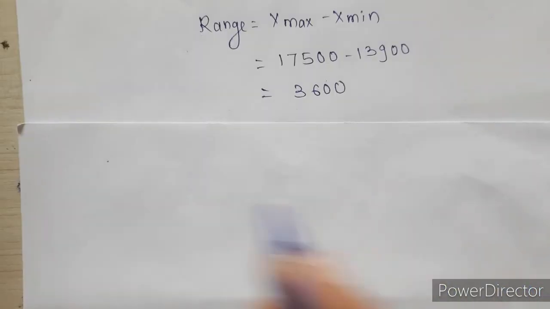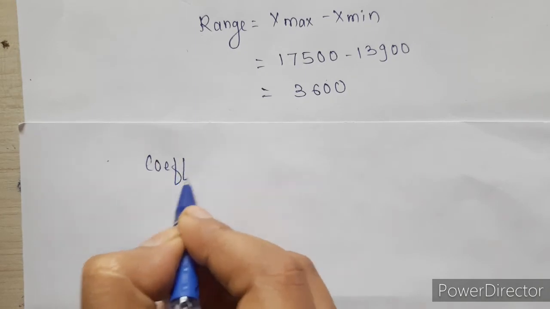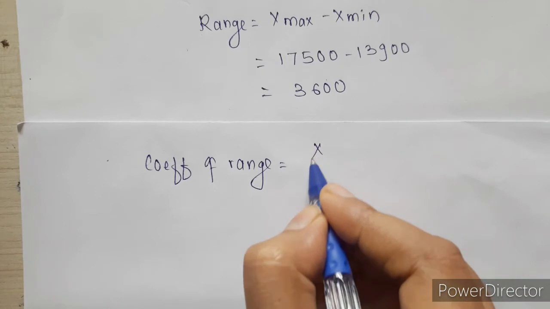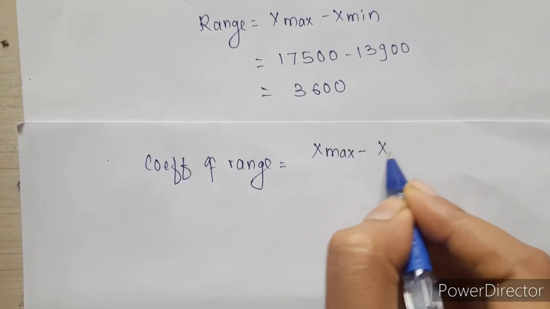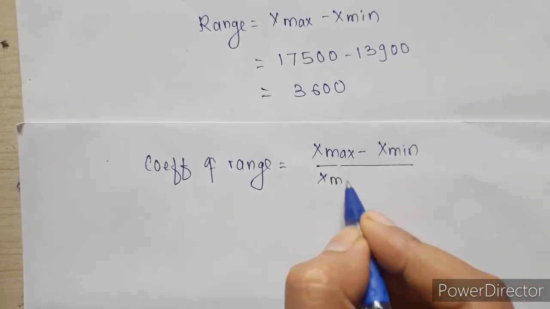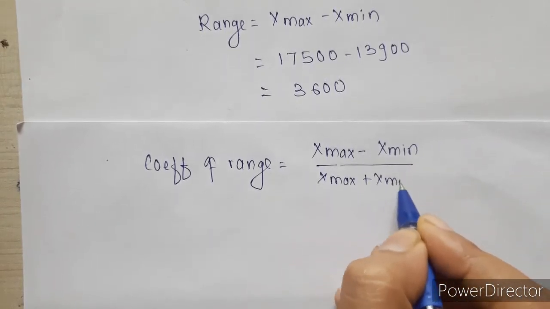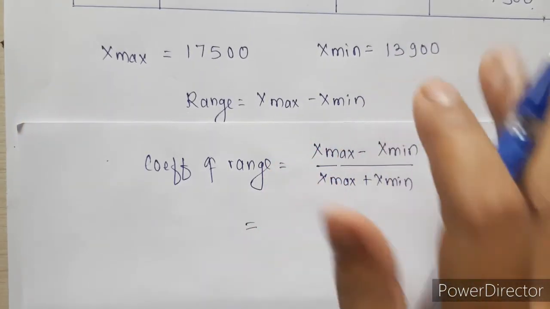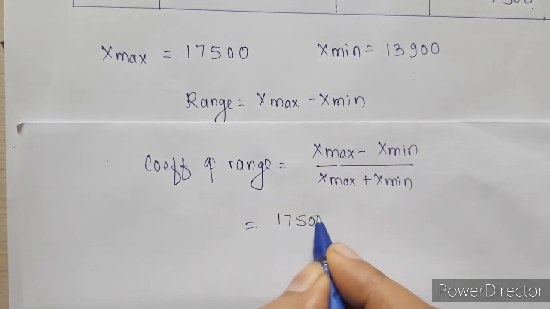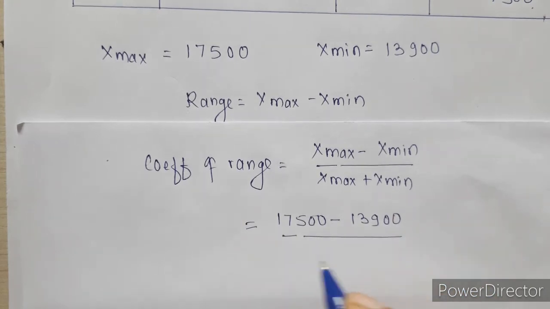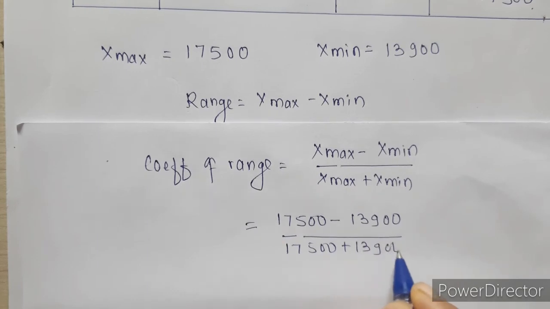Now, next is coefficient of range. Coefficient of range is given as the difference between maximum and minimum by the addition of maximum and minimum. In this case, our maximum value is 17500, so it is 17500 minus 13900 by 17500 plus 13900.